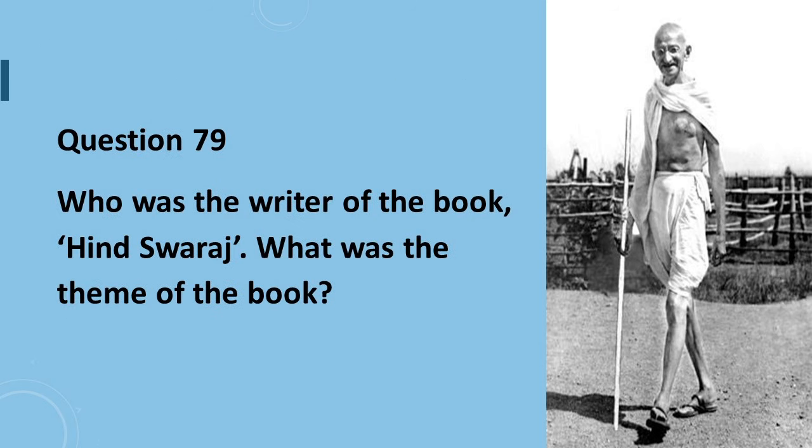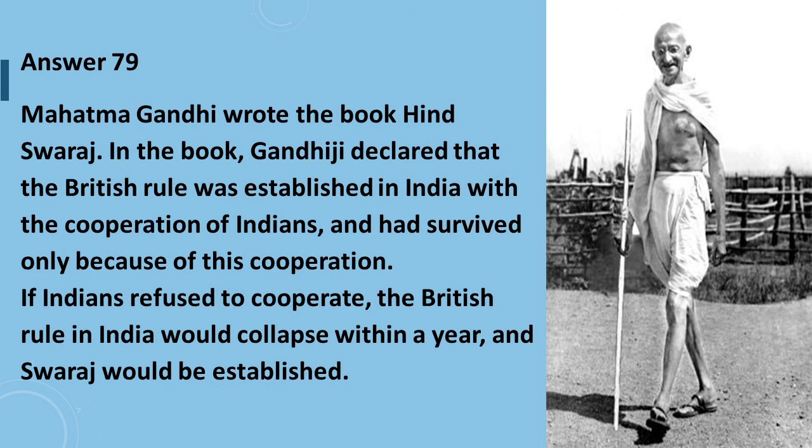Question number 79 is, who was the writer of the book Hind Swaraj? What was the theme of the book? Answer to question number 79 is, Mahatma Gandhi wrote the book Hind Swaraj. In the book, Gandhi declared that the British rule was established in India with the cooperation of Indians and had survived only because of this cooperation. If India refused to cooperate, the British rule in India would collapse within a year as Swaraj would be established.